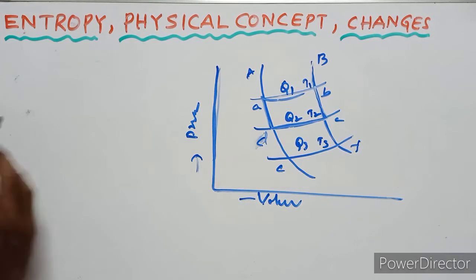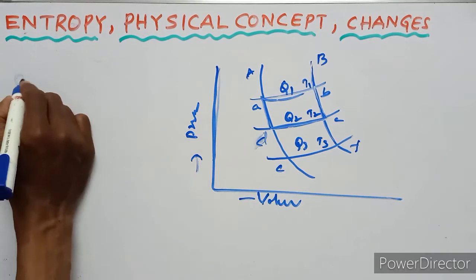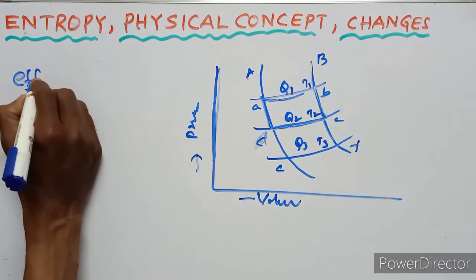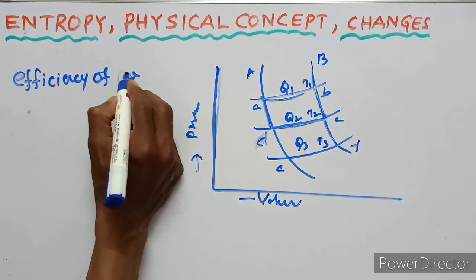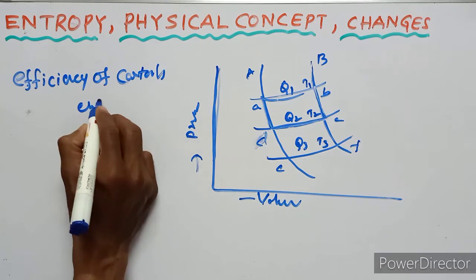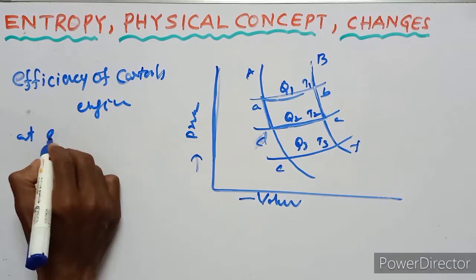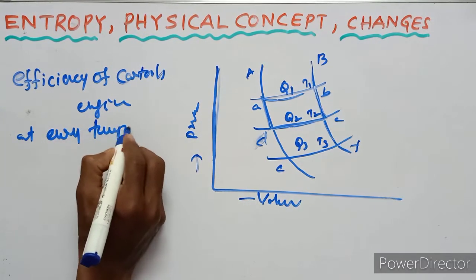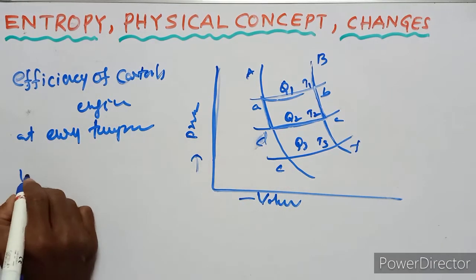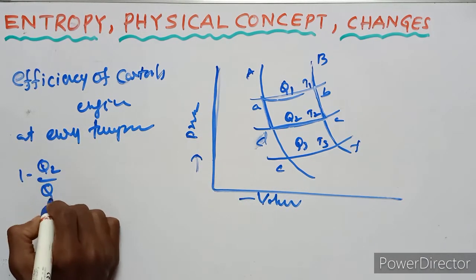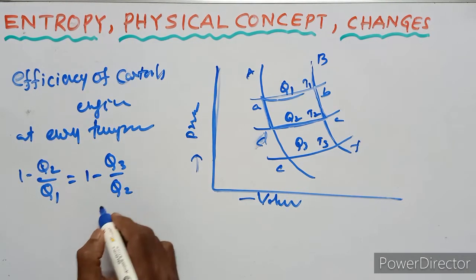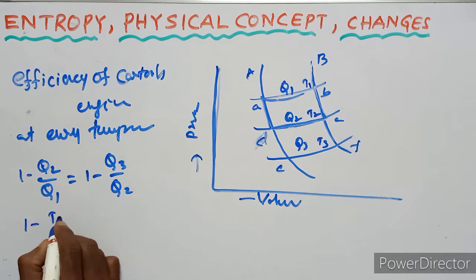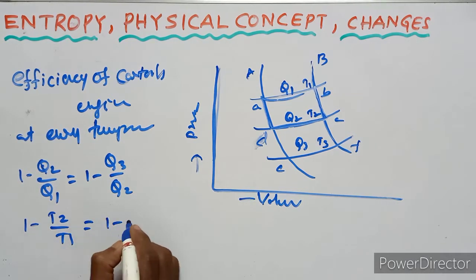Now the efficiency of a Carnot engine at every temperature is 1 minus Q2 upon Q1, and also 1 minus Q3 upon Q2, which is the same as 1 minus T2 upon T1 and 1 minus T3 upon T2.